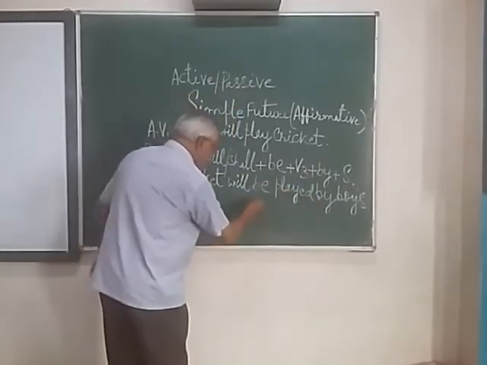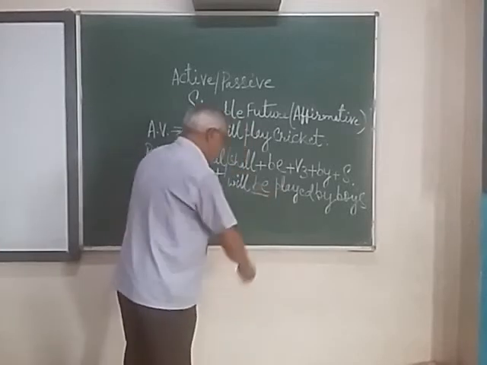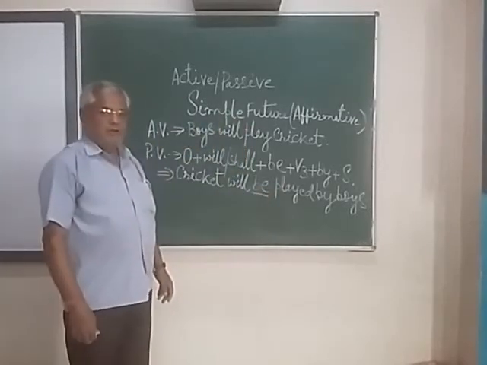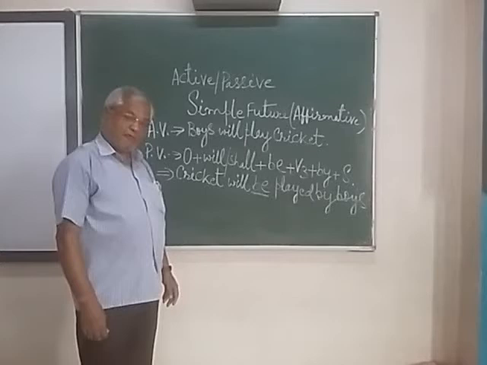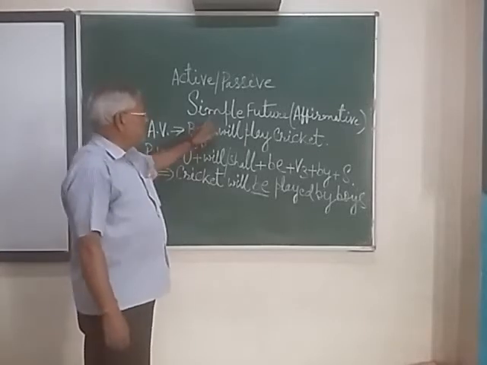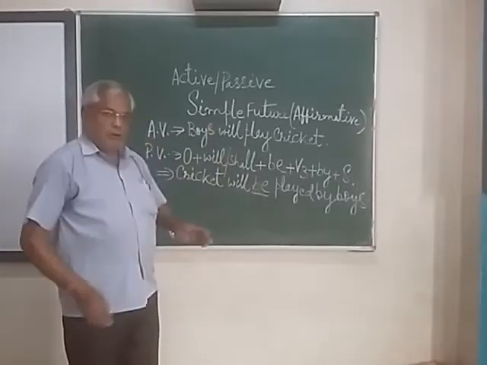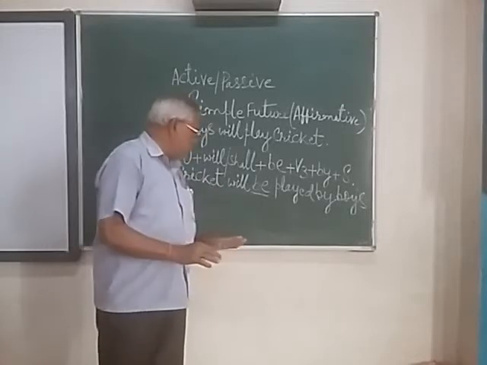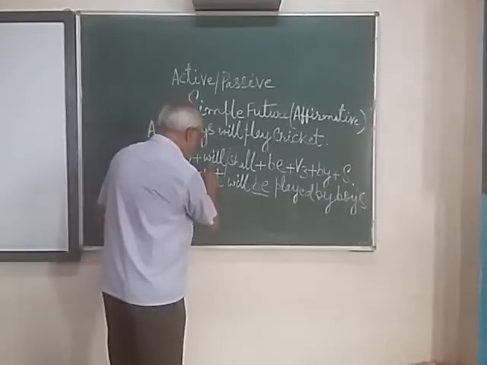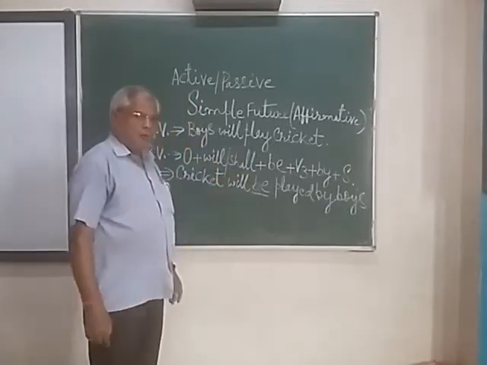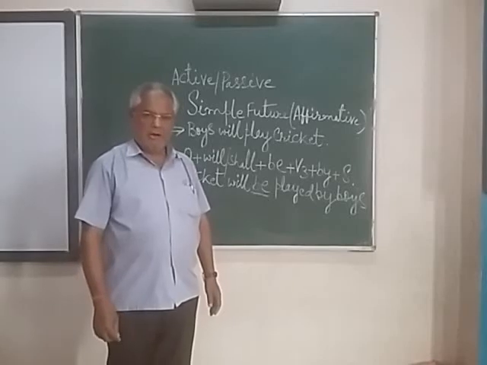So this particular word, the word be, is very much essential to be indicated in passive voice for simple future tense. So do you think that the be is written only along with will and shall?